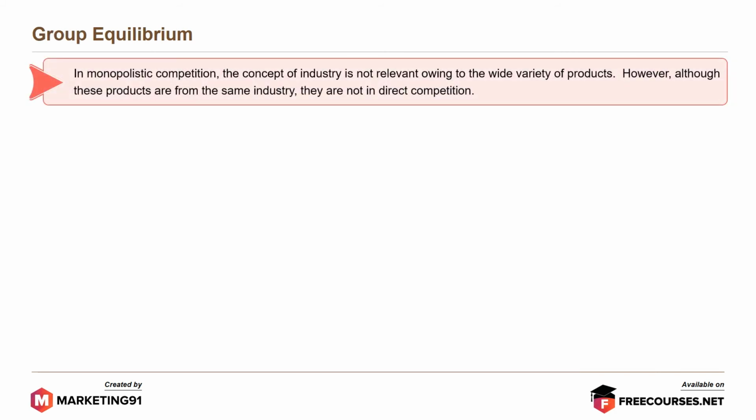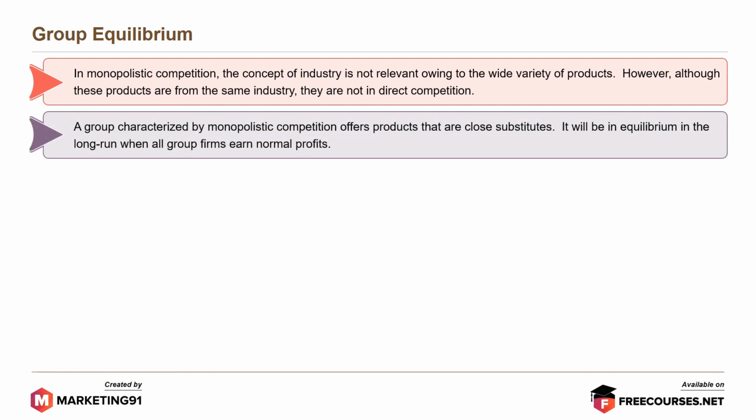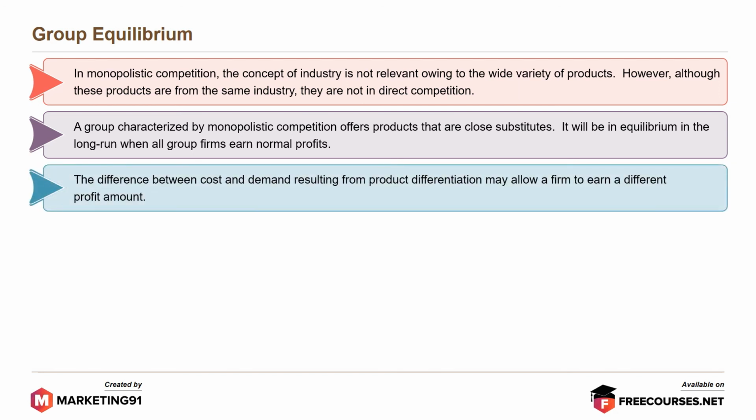Moving on to the topic of group equilibrium. In monopolistic competition, the concept of industry is not relevant owing to the wide variety of products. However, although these products are from the same industry, they are not in direct competition. A group characterized by monopolistic competition offers products that are close substitutes. It will be in equilibrium in the long run when all group firms earn normal profits. The difference between cost and demand resulting from product differentiation may allow a firm to earn a different profit amount.